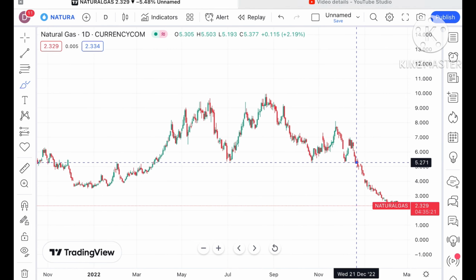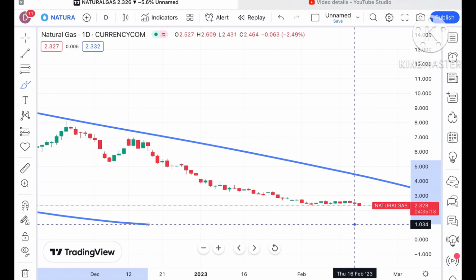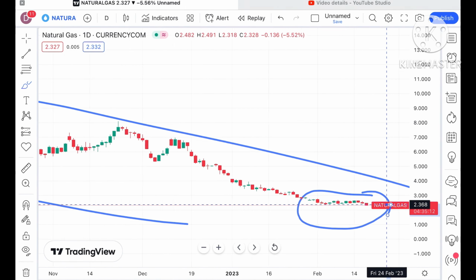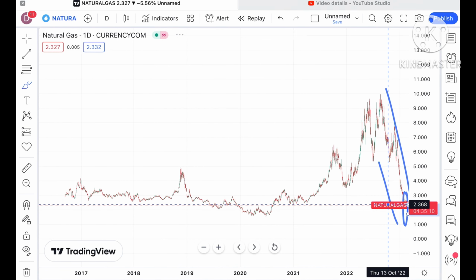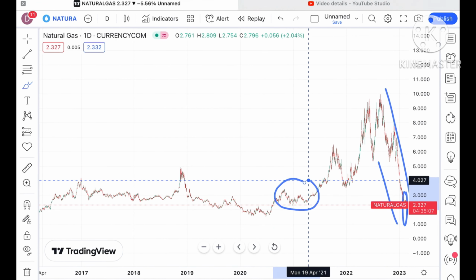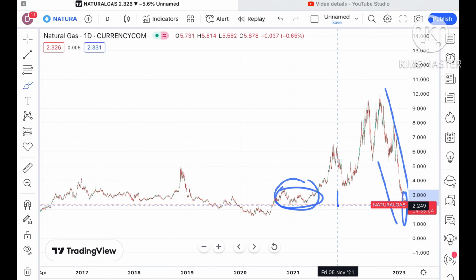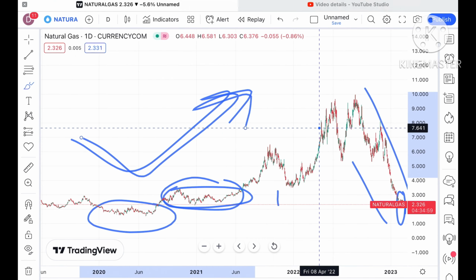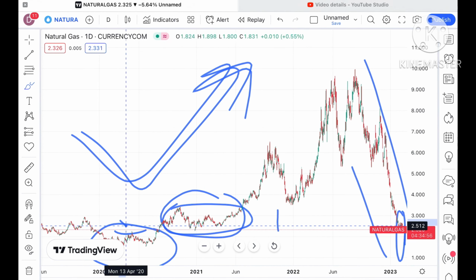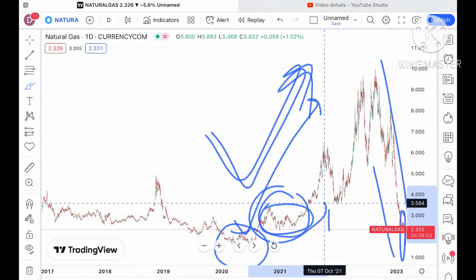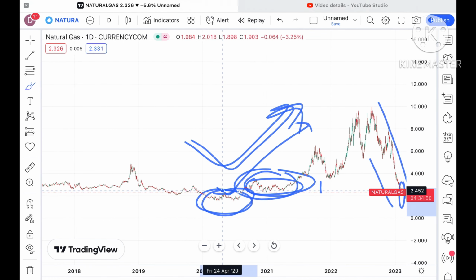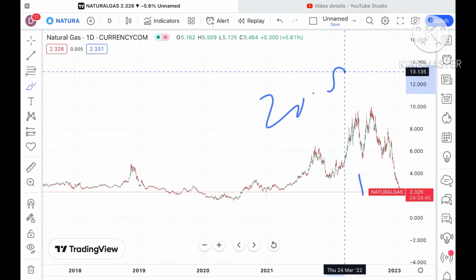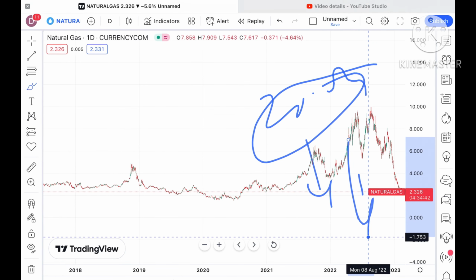Look at this particular chart. There is a continuous downfall, you can see. This is the range where the price of natural gas was moving for so long. Now it has already crossed this level and has come to a level of 2.3. From this range, it has come hitting that particular support, so chances of a bounce back will be there. If it bounces back, the probability is that it can come again into this zone. But if it sustains in this zone and moves below that support, chances are high it can come down towards a level of $2.035, and from there we can see it go further down.